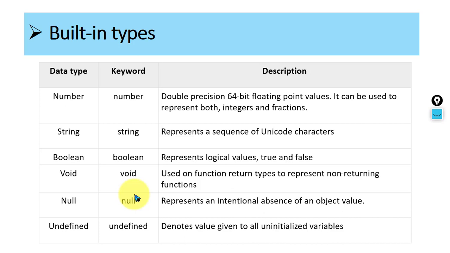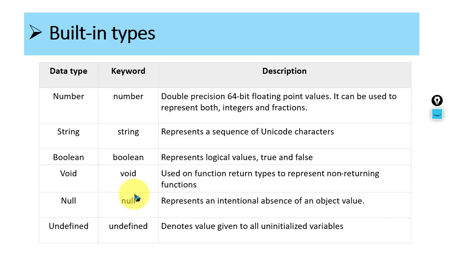if you want to assign to an object where there is no value, right? So it is null. It is not intentional, it is the absence of the object value. So there is no value inside the object, and that is nothing but null. What is the difference between undefined and null? Null means there is no value. Undefined means there is a variable but it is not initialized.